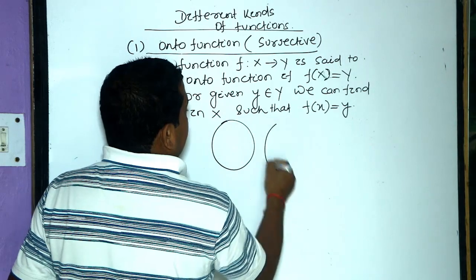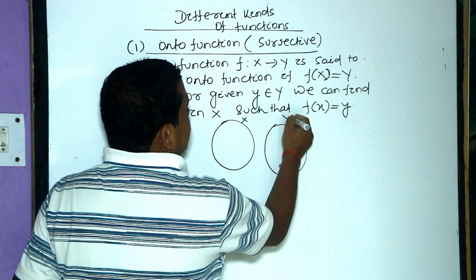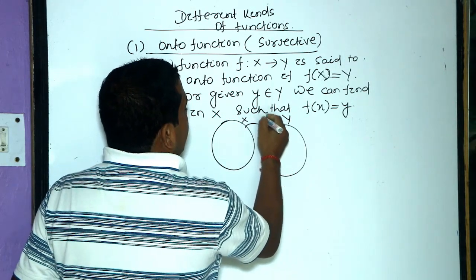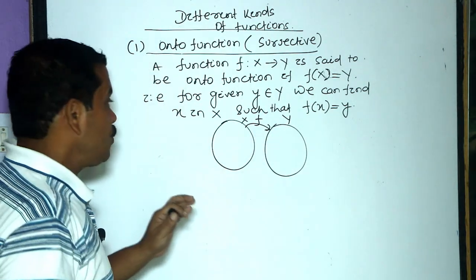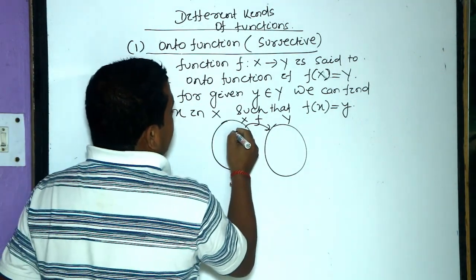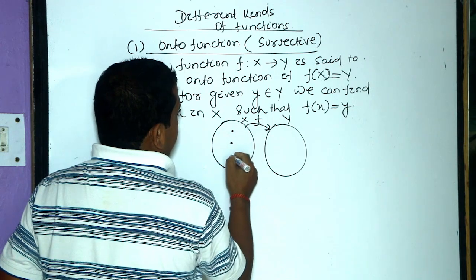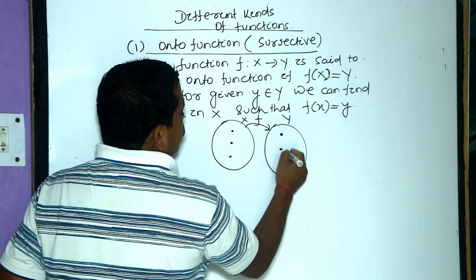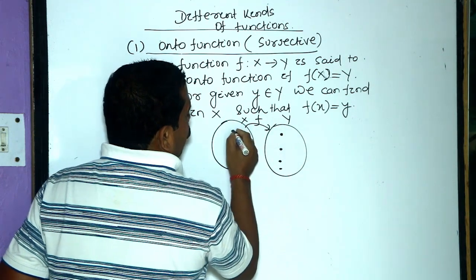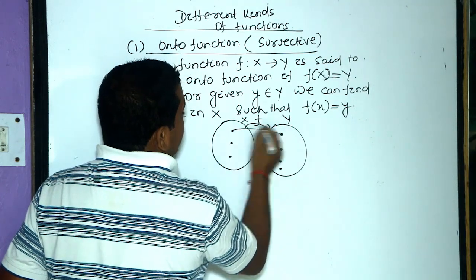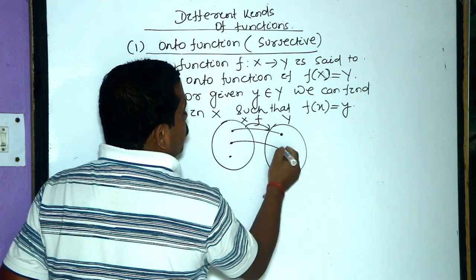If we represent it diagrammatically, suppose this is set X and this is set Y, and it is a function from X to Y. Suppose here it is some element x, and here is y, the pre-image of this element.